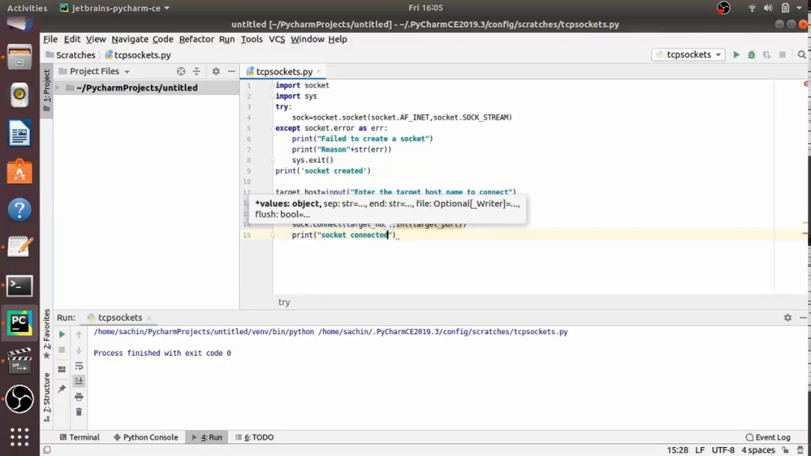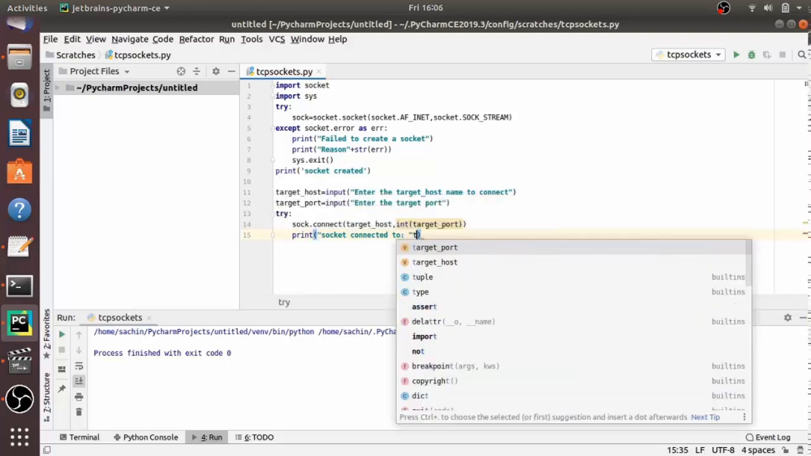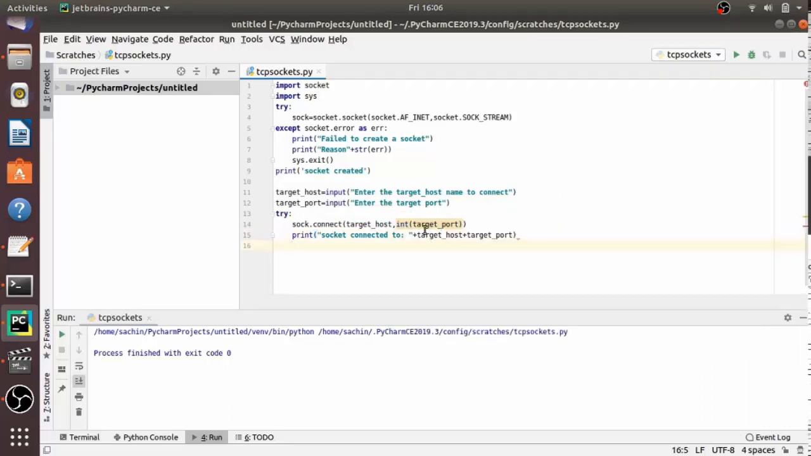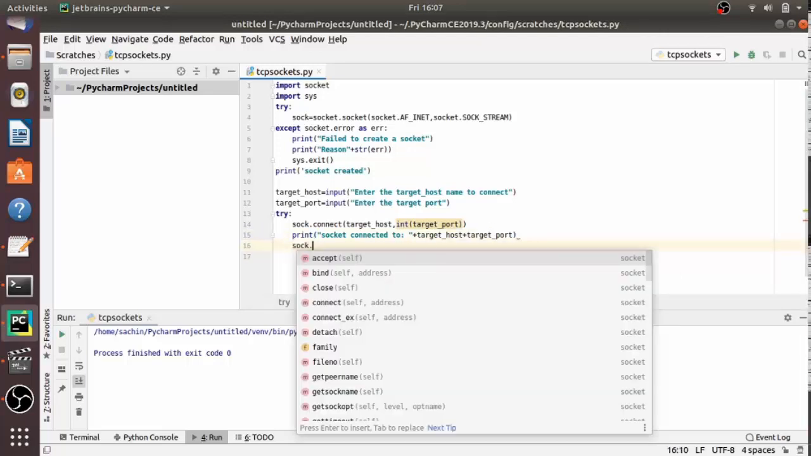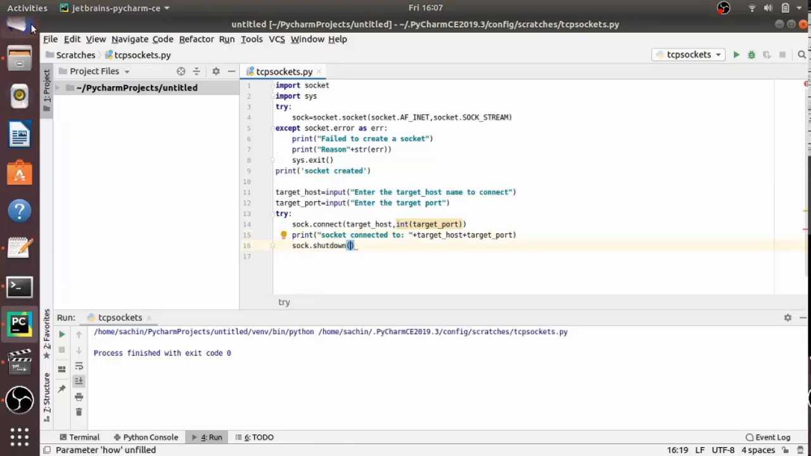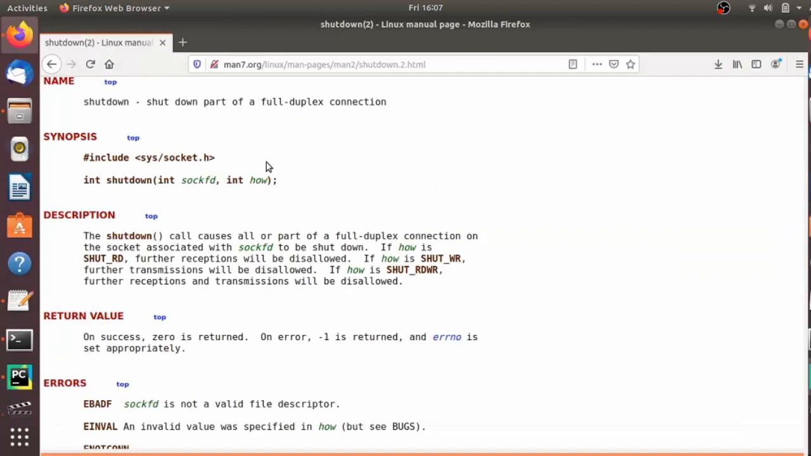And after that let's print that socket connected, and also print the target host to which it is connected, and also the port number. Let's print it out. Okay. Now after connection, let's close it also. Sock dot shutdown. Okay. Here I am providing 2.